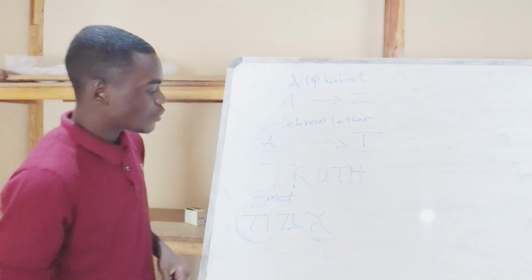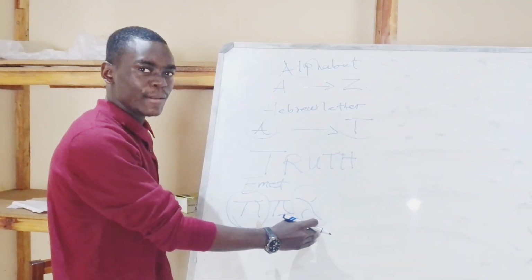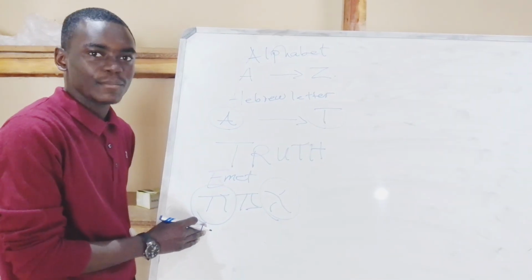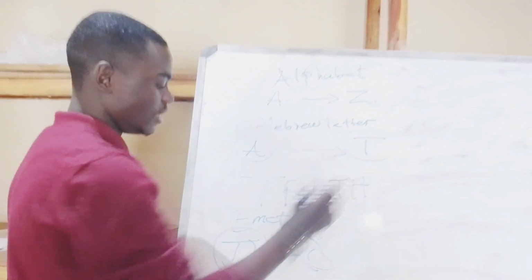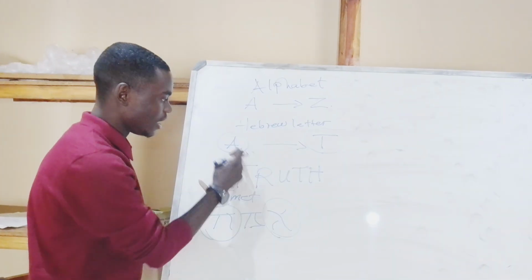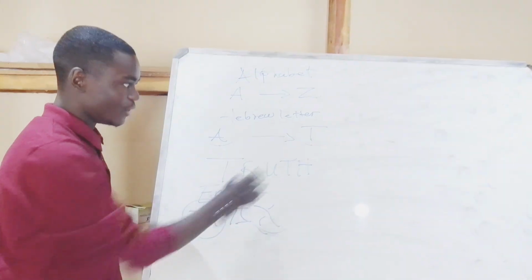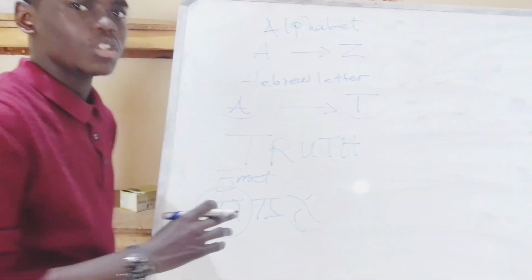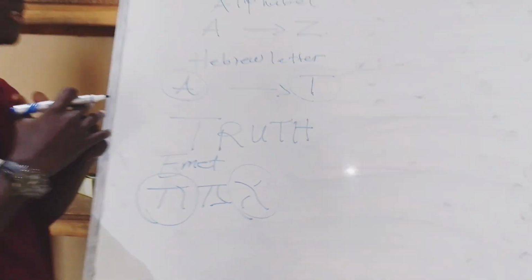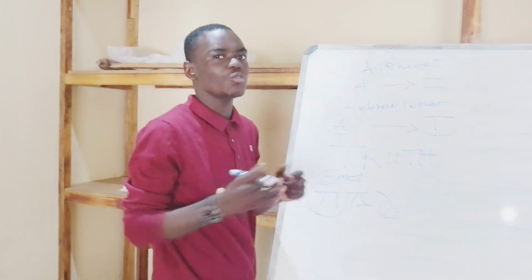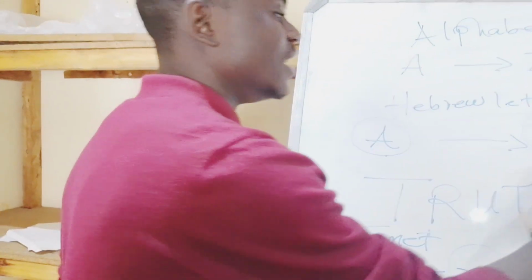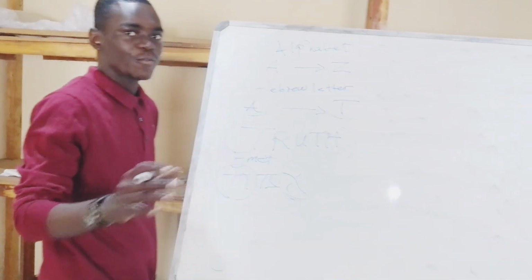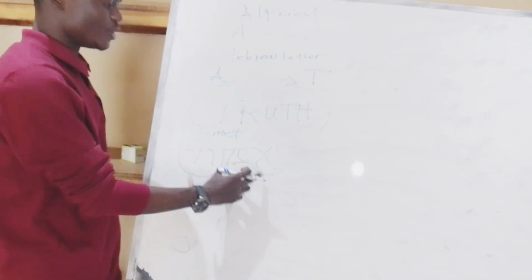That simply means the truth has to have a beginning and an end. A to T. It has to have the beginning, Aleph, and Tav, the end. So the truth has to include everything. It shouldn't be half-baked. That's what I mean by I am the truth of everything. So that fullness is what we call emet, which is truth.